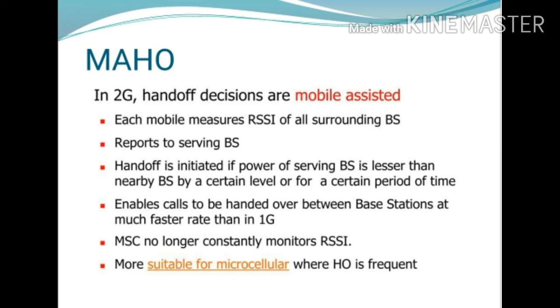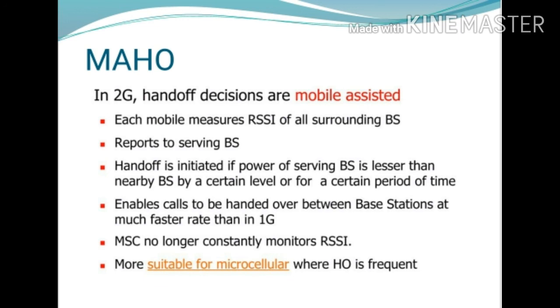In MAHO, every mobile station measures the power it receives from all the base stations around it and continuously reports this measured power level to the serving base station, means the particular base station.